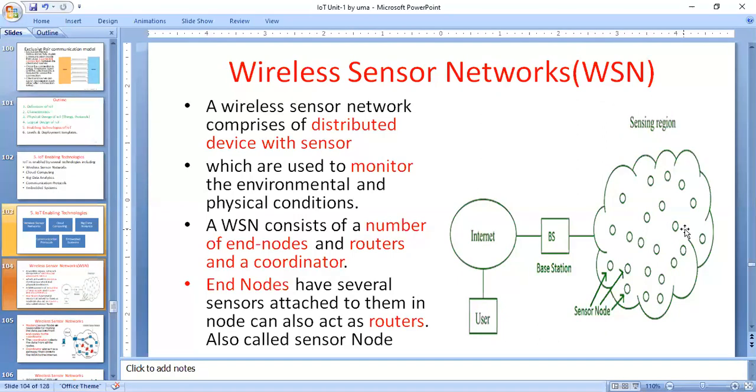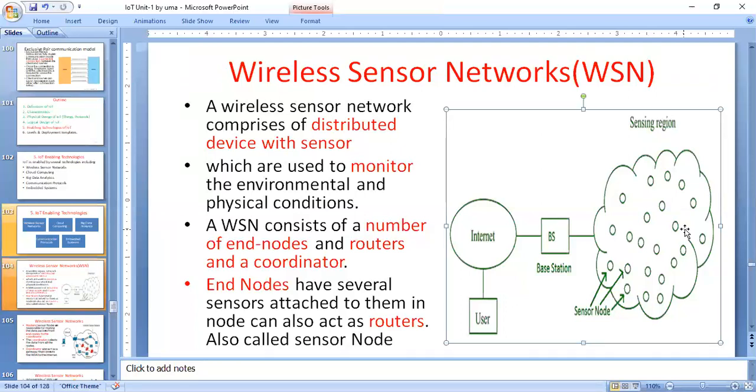I am taking this diagram or picture from different sources on the internet, showing a wired network and a wireless sensor network. What is a wireless sensor network? A network having sensor nodes. For the end nodes, you are attaching sensors. That means sensors are attached to several nodes, and those nodes are called sensor nodes. Such a type of network we call a wireless sensor network.